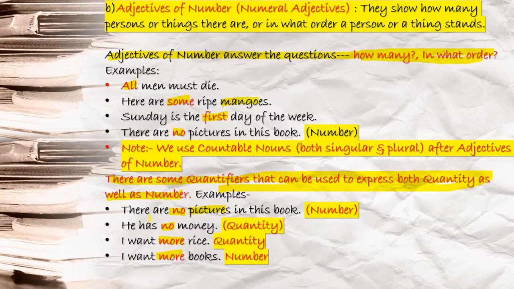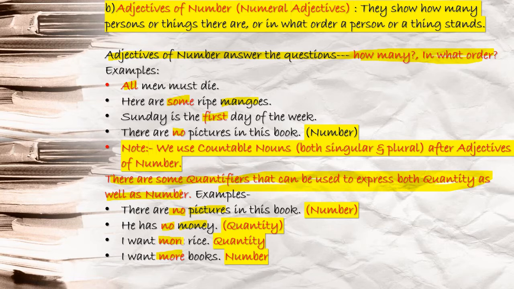There are no pictures. See the difference. Here pictures you can count, so no becomes an adjective of number. He has no money. Money is an uncountable noun. Let me tell you, if you have ever asked your father for money, you might have said, father, give me 200 rupees. You have not said, give me 200 money. You will not say, give me 200 money. Why? Because money is your uncountable noun. When you say money, simply you can say wealth. Wealth is also an uncountable noun only. Okay, I want more rice.